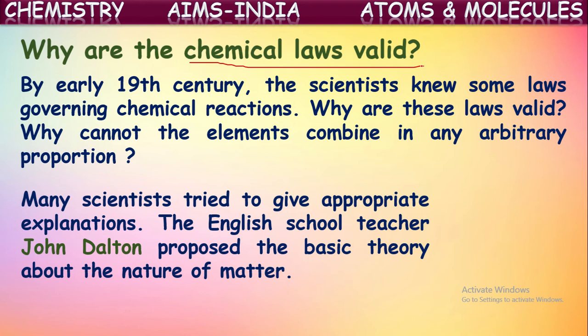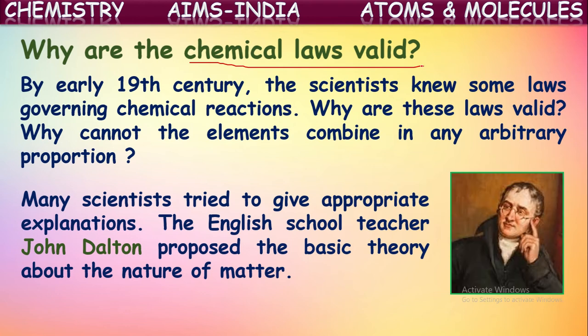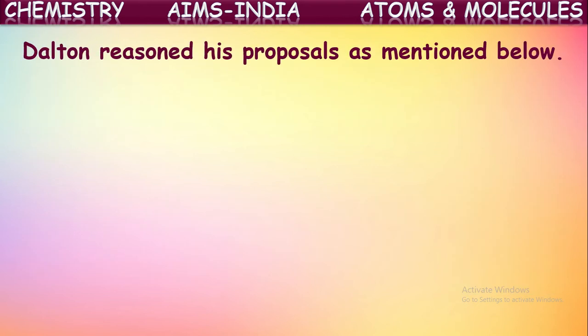Why are chemical substances following these chemical laws, and why are these chemical laws valid in all types of chemical reactions? For this, John Dalton tried to give explanations by proposing a theory called Dalton's atomic theory. So Dalton did not only give proposals, he also gave reasons for these proposals, and how they are valid for all chemical substances.